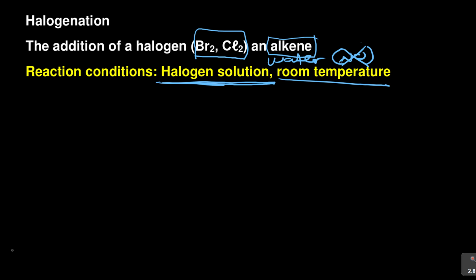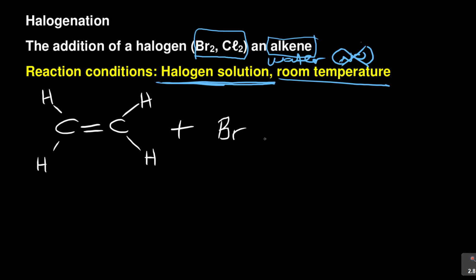Similarly to what we did with ethene, it's not complicated. You take your ethene, this is the first one that was common that we did. You take your ethene plus Br2. It can be chlorine, anything of those two.